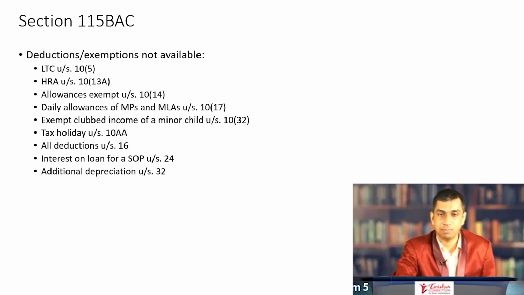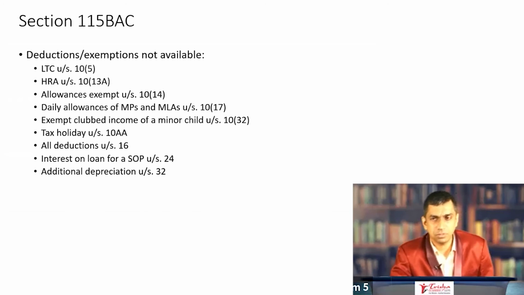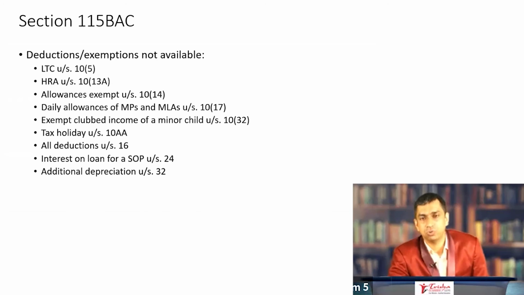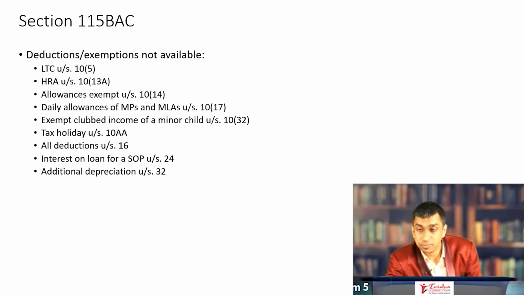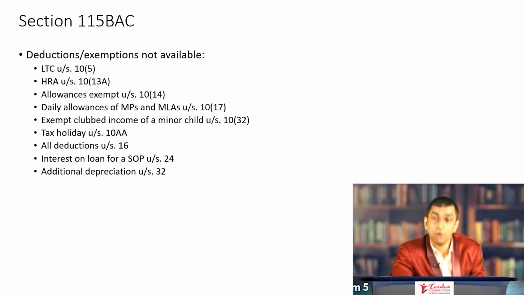Absolutely not. To just confuse a bit, for example, interest on loan for a self-occupied home is eligible. However, let out property, then deduction is available. Understand that? When let out property, the interest on housing loan is eligible for deduction. Additional depreciation is ineligible under section 32. Normal depreciation is eligible under section 32.